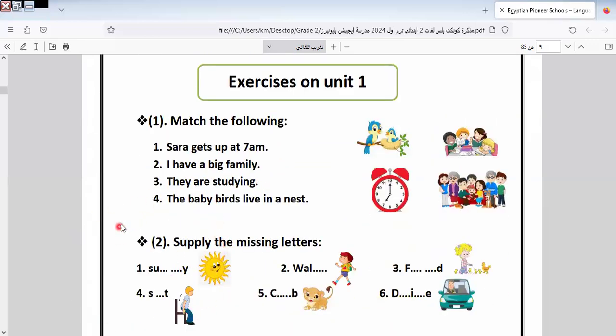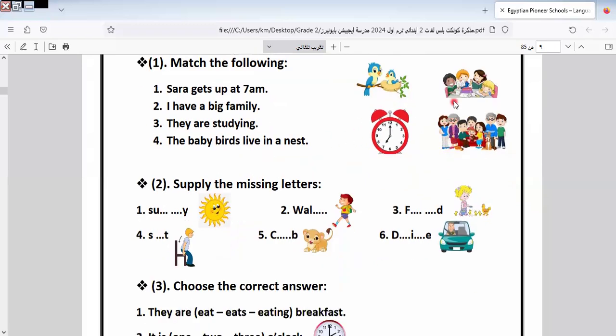Let's answer the exercise related to Unit 1. Sarah gets up at 7 o'clock. Which one? This one. So I match this picture with this sentence. He has a big family. Which is the big family? This one. So this picture goes with this sentence. They are studying. Who is studying here? These children are clever too, because they want to get high marks. So they are studying to get high marks. The baby birds live in one nest.